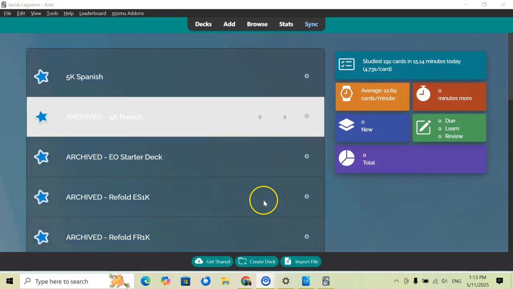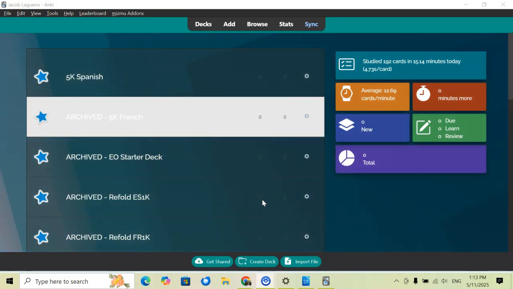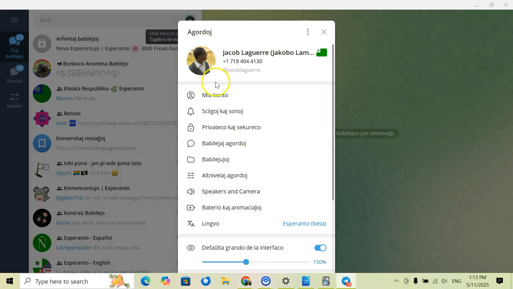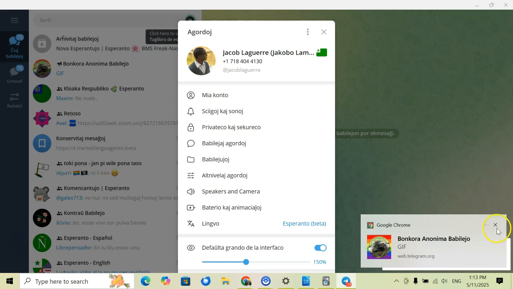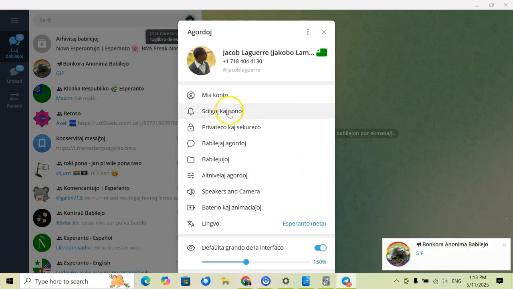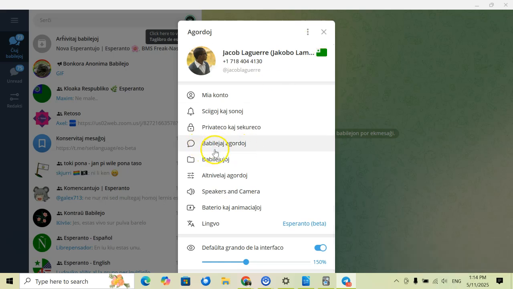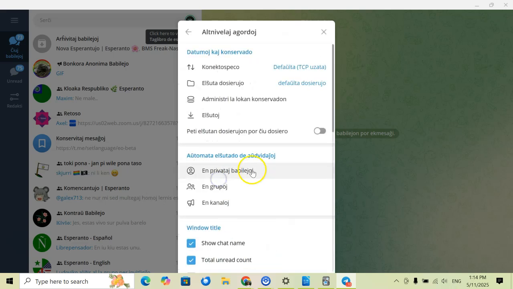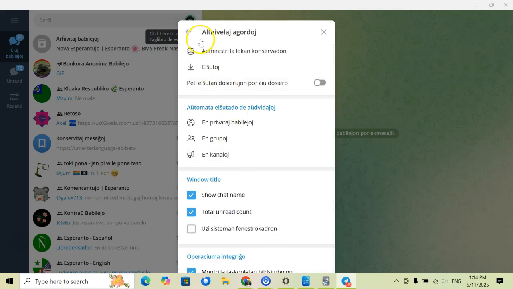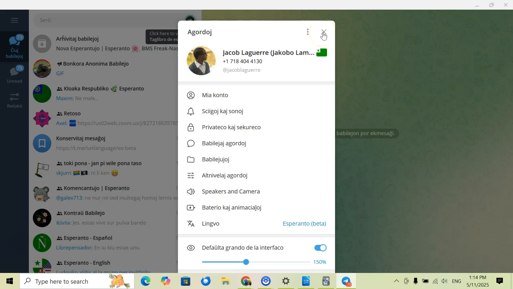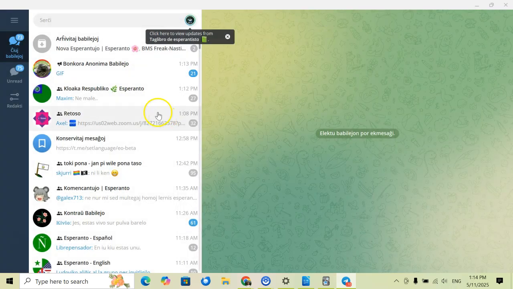Now we're just going to hit apply language, and wait for it to restart. Now, as you can see here, a good portion of it has been translated into Esperanto. So we have here Mia Canto, Babalea Agodo, chat room settings. There's a pretty decent amount that has been translated into Esperanto. So yeah, this is something else that you can do.